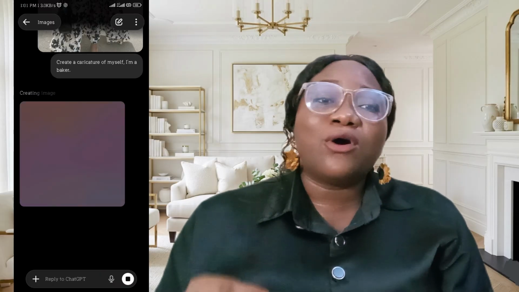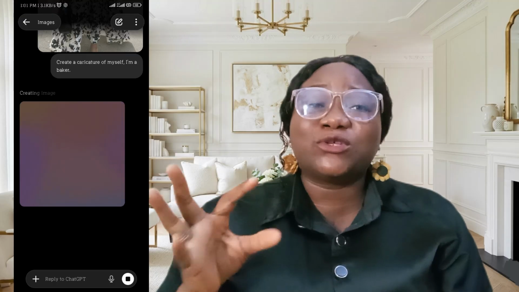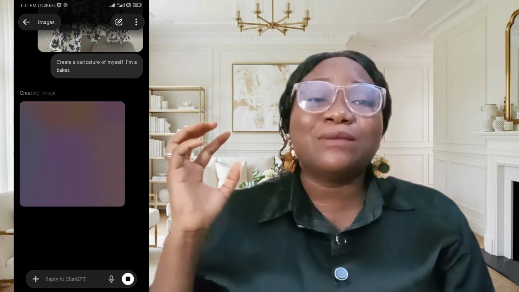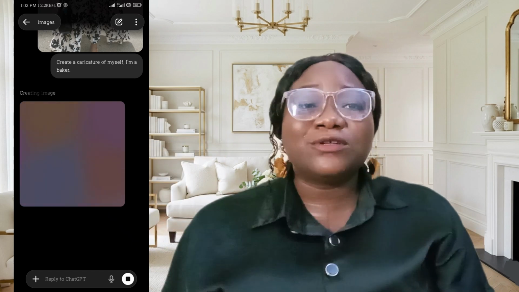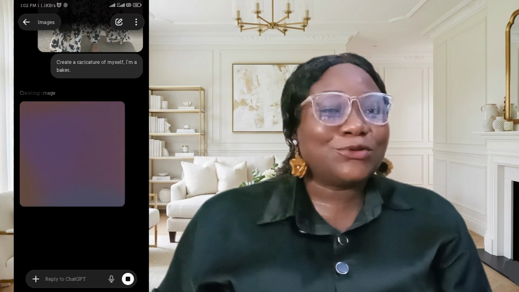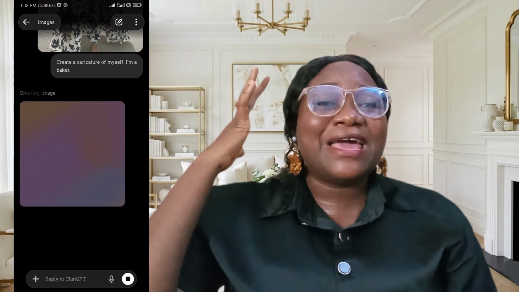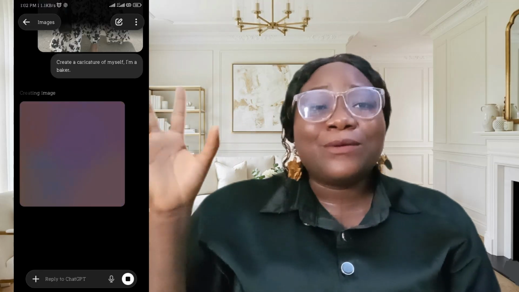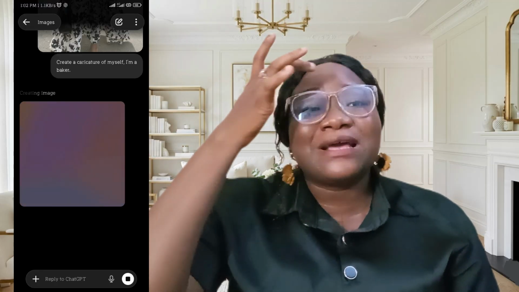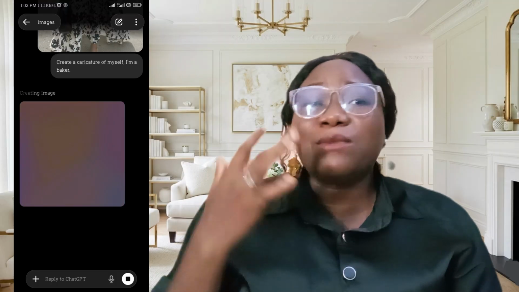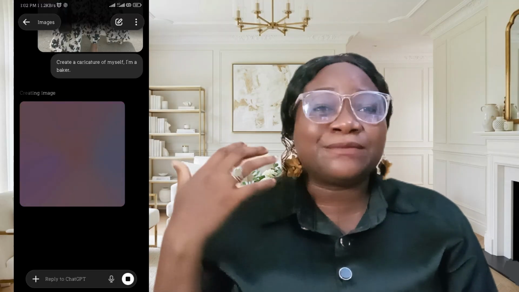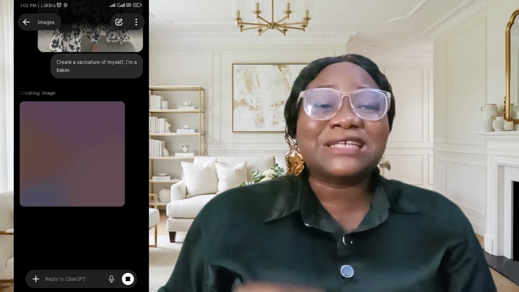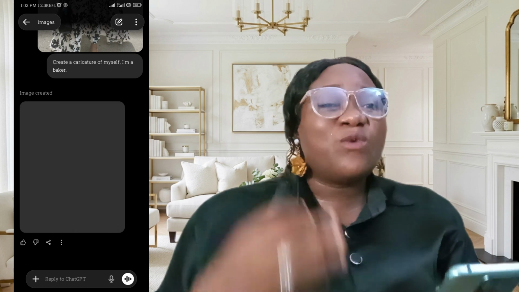But if you want it to give you perfectly what you want, just give ChatGPT all the details. I'm a baker, include a baking pan, include an oven, include an apron, include a cake, include slacks, those things for baking, and include everything. I believe most bakers wear a cap too, include it, and on the cap just write baker on it, or maybe put your business name on the cap. You can do whatever you want to do. ChatGPT can do these things for you. Go ahead and prompt it, just the way you want it to do.